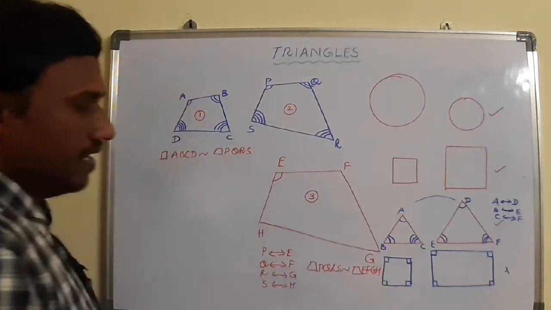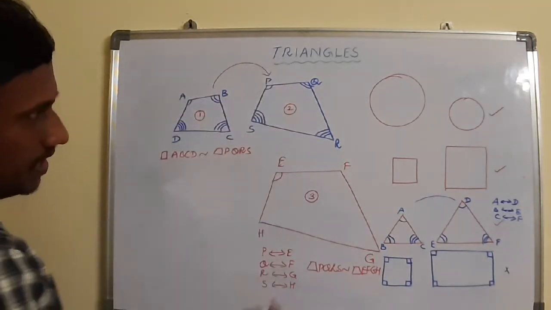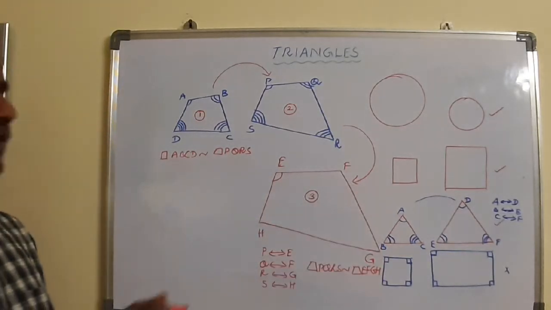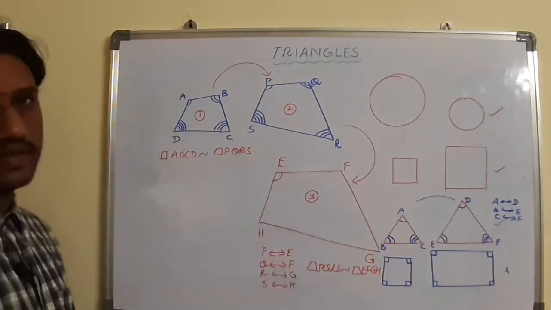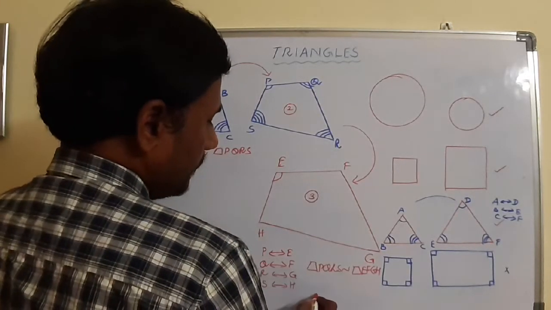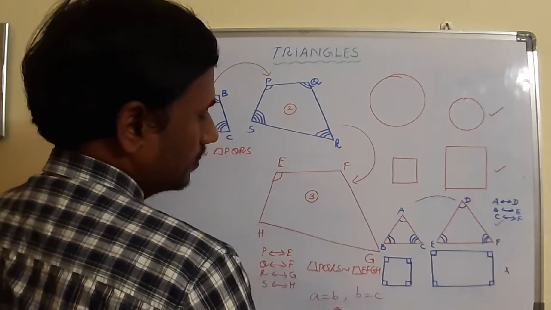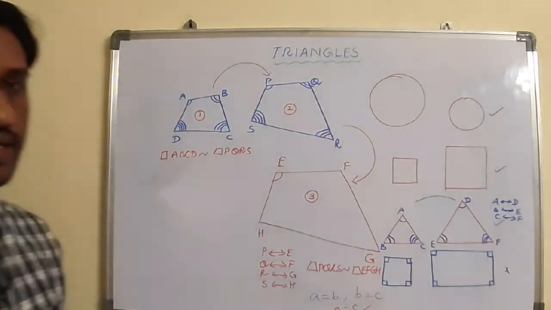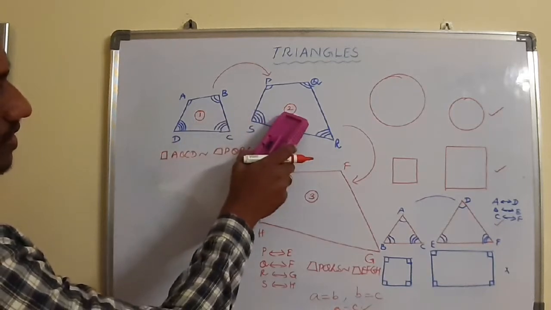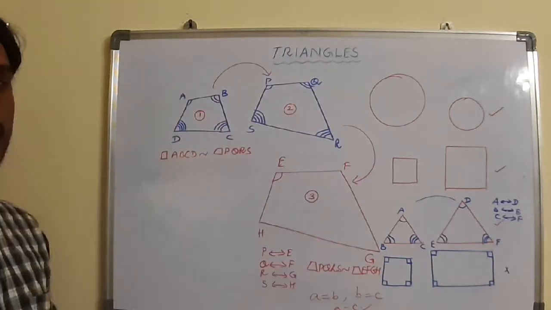Yes, we can say. That means the first quadrilateral is similar to the second one, and the second quadrilateral is similar to the third one. Now can I confirm that the first and third are also similar or not? Yes. For example, simple maths. Suppose A equal to B, but B equal to C. Then what can we confirm? A equal to C or not? Definitely. Whenever 1 and 2 are similar, and 2 and 3 are similar, then automatically 1 and 3 become similar.